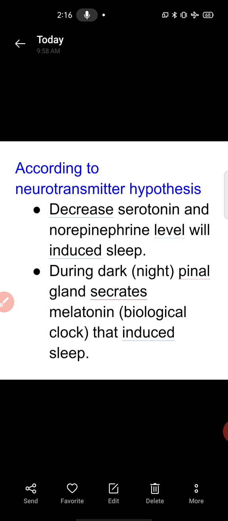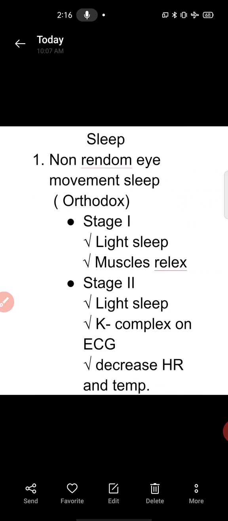Okay. Next, if we are talking about the pattern of sleep, we are talking about the types of sleep. Your sleep may be of two types. First is non-rapid eye movement sleep, also called orthodox, in which we can divide a complete sleep into 4 stages.